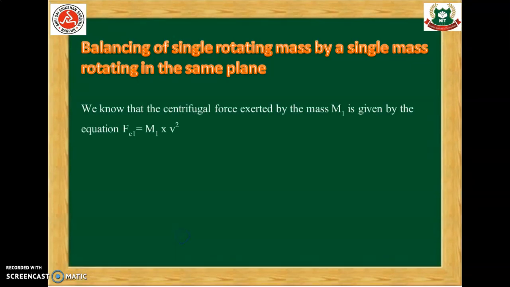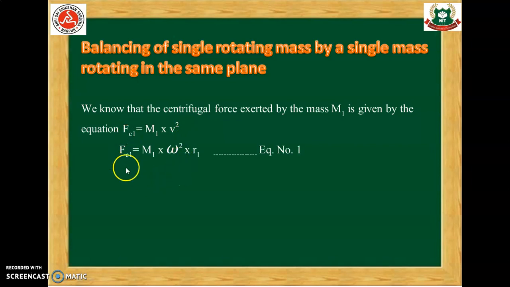Now we will see some theoretical portion which is related with the balancing of a single rotating mass by a single mass rotating in the same plane. We know that the centrifugal force exerted by the mass m1 is given by the equation Fc1 equals m1 v square.